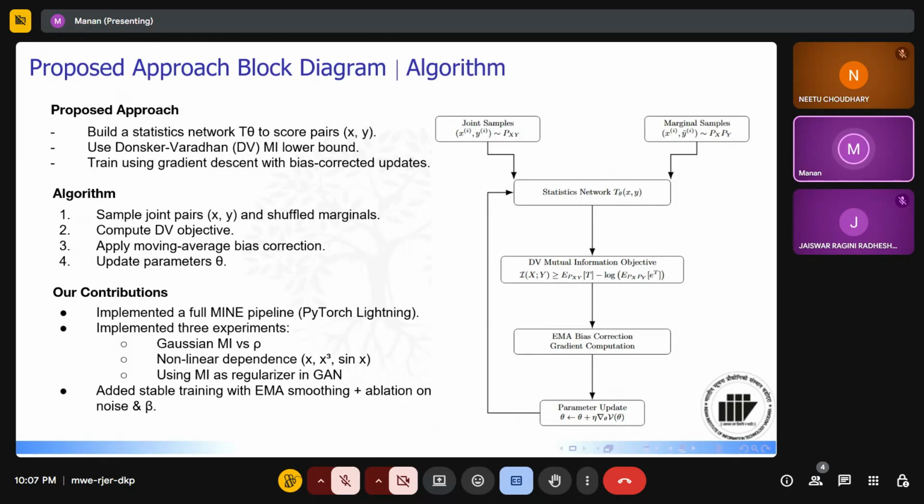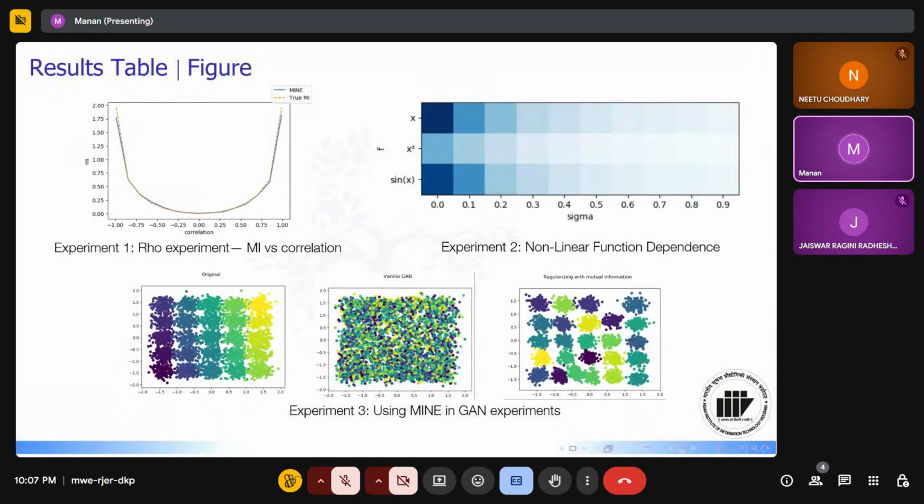As for our contributions, we have implemented the full algorithm as explained by me, and there are three experiments on which this algorithm is tested. The first one is Gaussian mutual information versus rho. The second one is non-linear dependence on three functions: x, x cube, and sin x. And the third one is using mutual information as a regularizer in GAN. I will be explaining the results of these experiments.